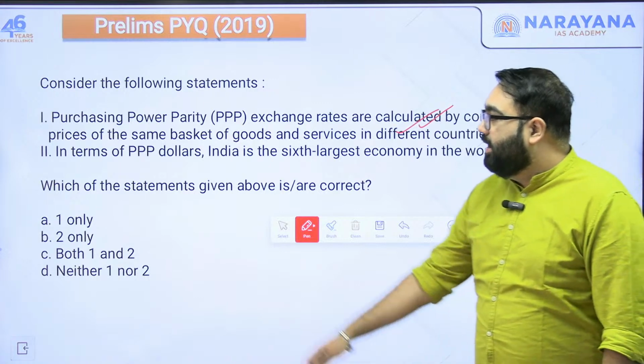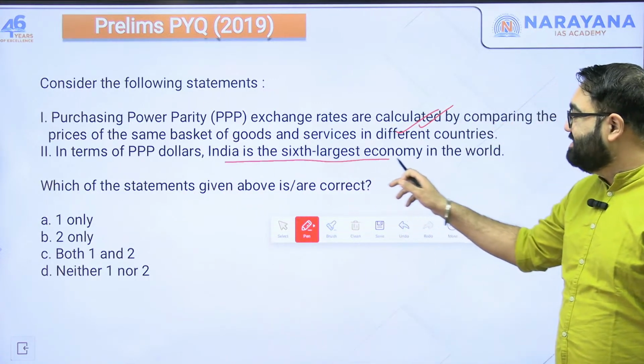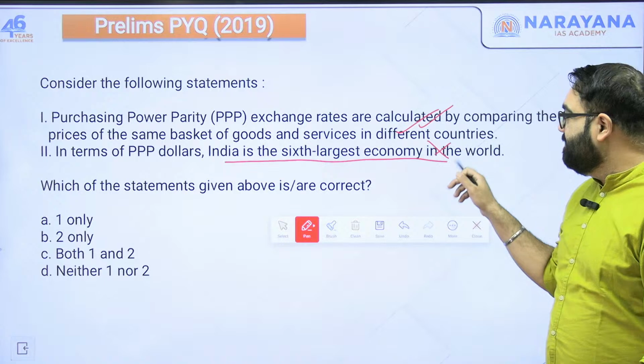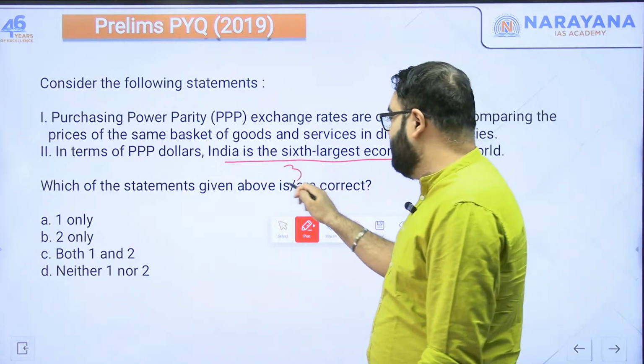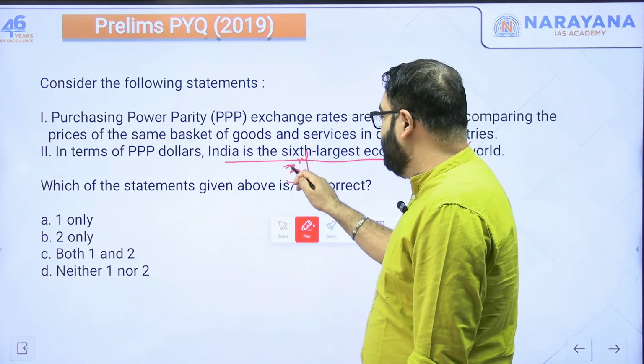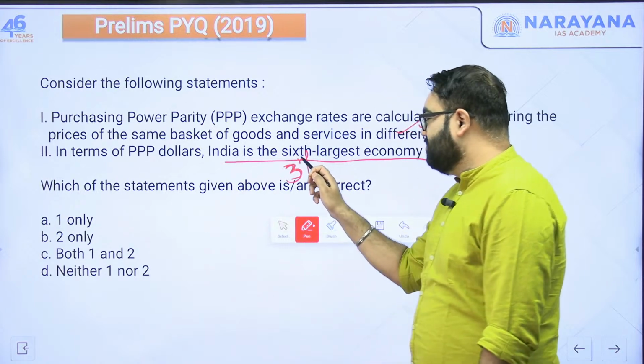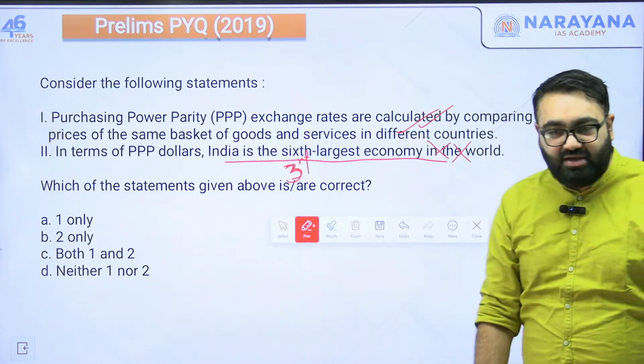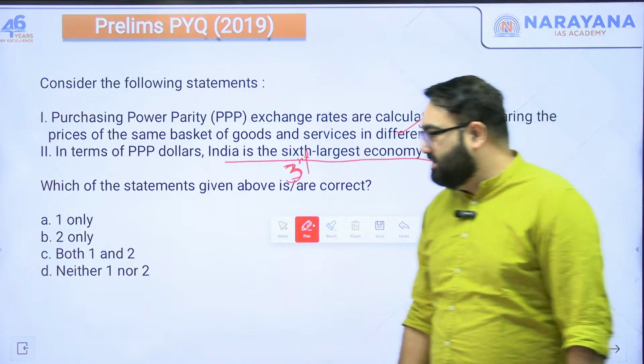Next, in terms of PPP dollar, India is the 6th largest economy in the world. No, in terms of PPP dollar, we are the 3rd largest economy in the world. After US and China, we are the 3rd largest, not the 6th largest. So out of this, first statement here is correct. The answer thus would be A.